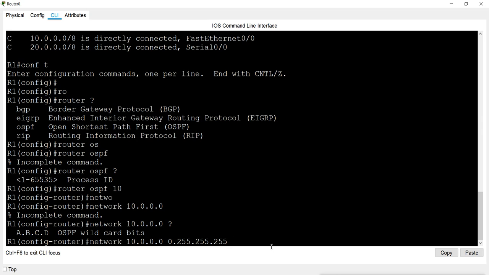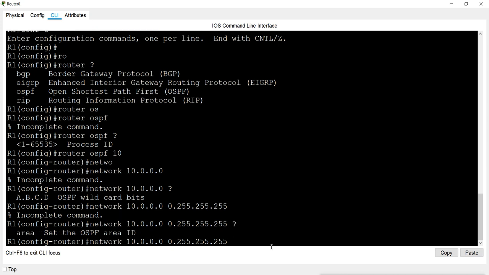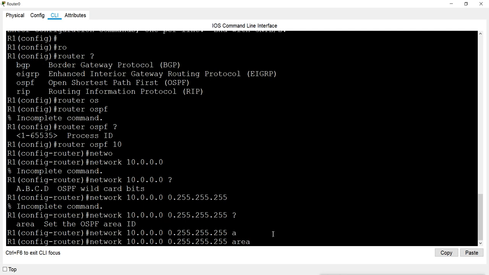Now if I press enter, again it is an incomplete command because there is something more we have to give. Now what is that? When I give a question mark here, it says you have to provide the area command. So okay, let's give the area command. Now I gave the area command.